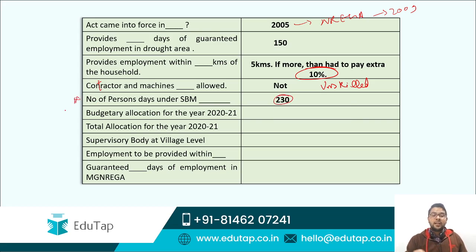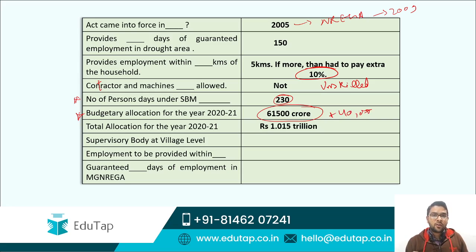Can be asked. The next crucial point that can be asked in our phase 1 as well as phase 2 is about the budgetary allocation, guys. The budgetary allocation for the scheme for the current financial year is 61,500 crore. Please remember this figure. Then the total allocation for the MGNREGA scheme for the current financial year is 1 trillion due to the additional amount of 40,000 crores due to COVID.